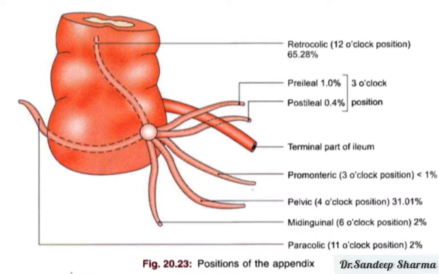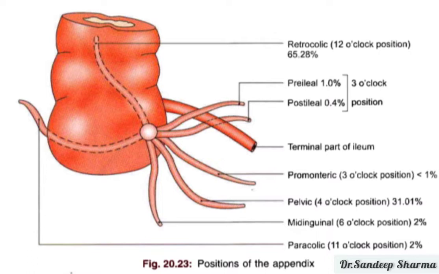The position around 2 o'clock, in which the appendix passes upwards and to the left and points towards the spleen, is called splenic position or 2 o'clock position.